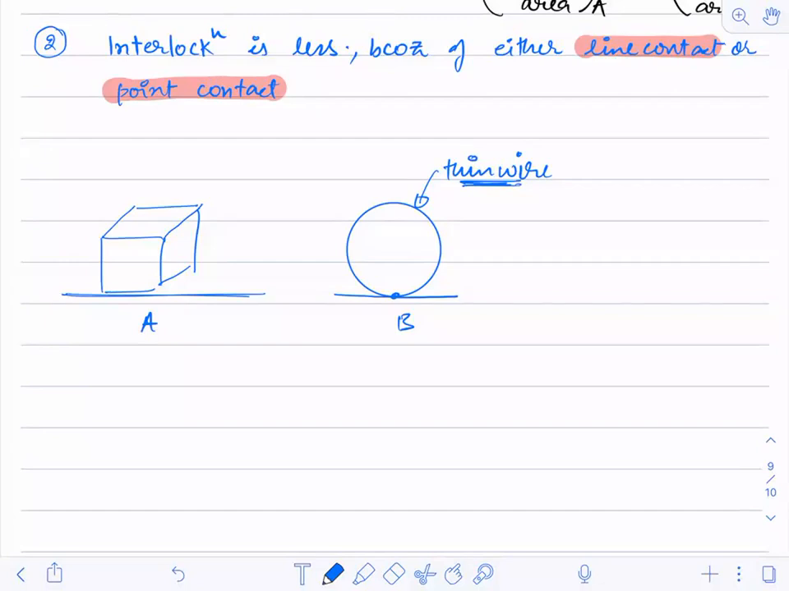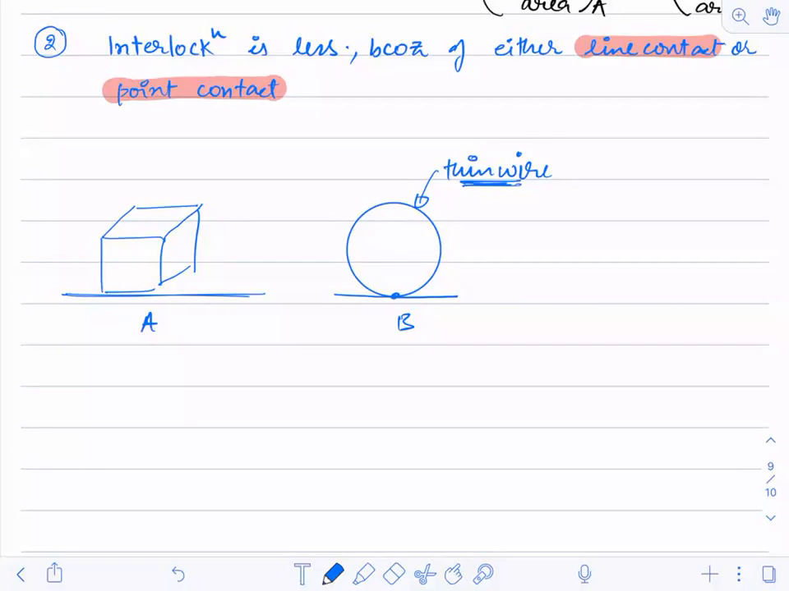You take a wire. A charger wire you can take, or a data cable, and you can make a circle out of that, hold it and keep it on the surface. Then you will have a point contact over there. You will not have a line contact over there. So that's what a point contact means.